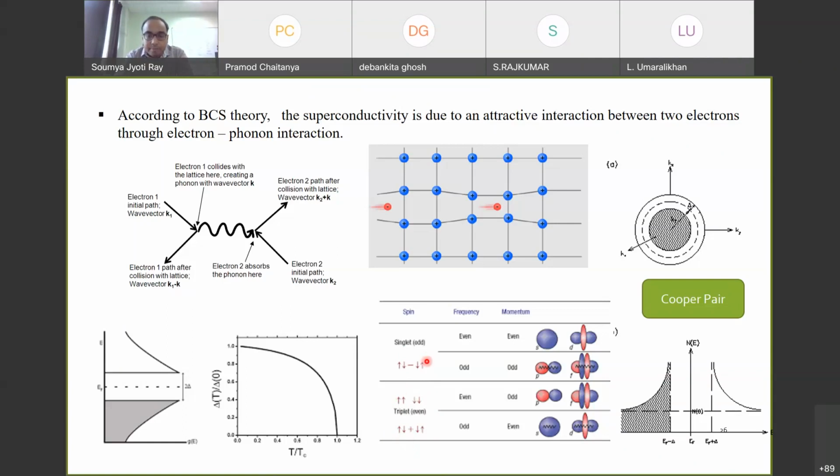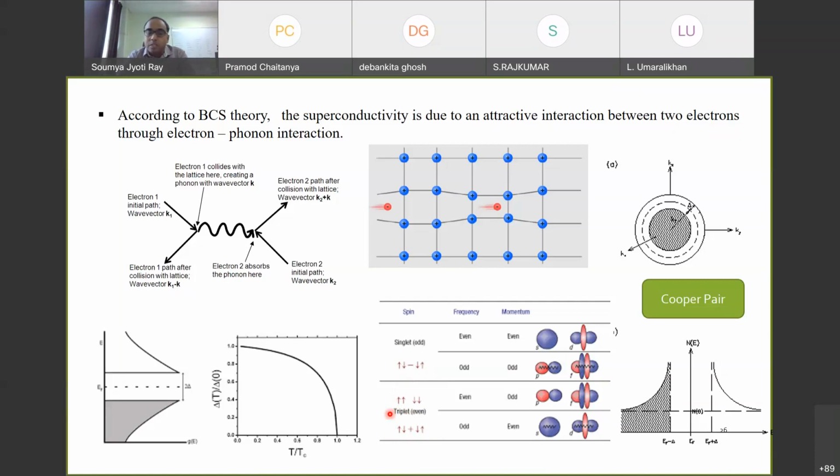The singlet state is represented by up down minus down up, because it is antisymmetric with respect to the exchange of these two spins. The triplet state is symmetric with respect to the exchange of these two spins, which is why it is even. So these three possibilities exist here. That means the Cooper pair can have any of these four combinations.